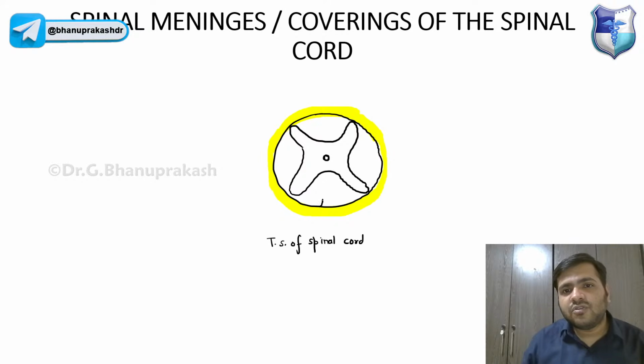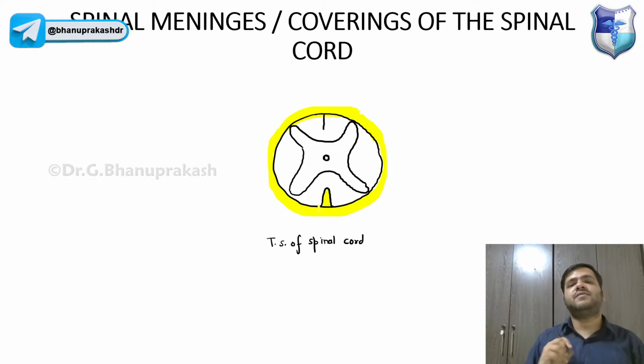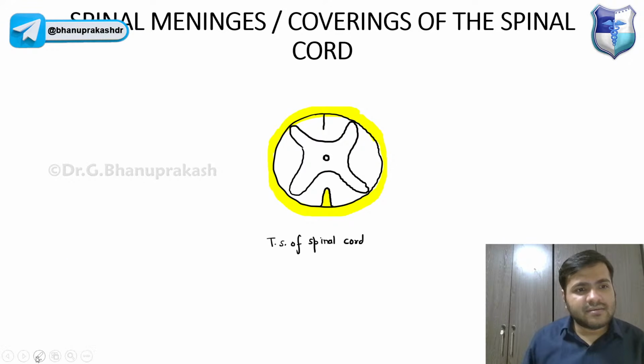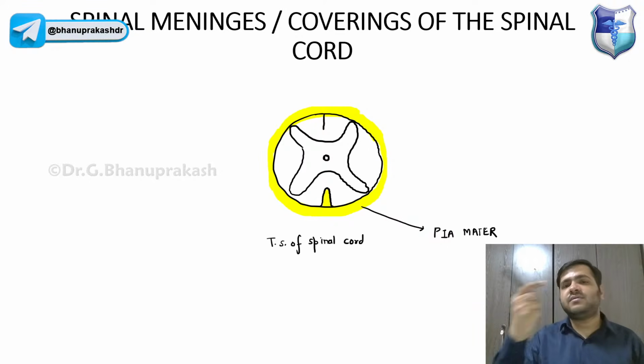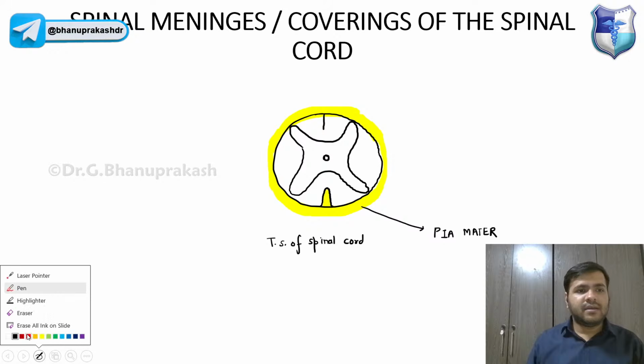Now, guys, I have not shown over here, but yes, there is a median fissure also. Anteriorly we have a fissure also, and that pia mater is also going inside this fissure. Okay, we'll come on to that part also. But remember, guys, this is exactly what we call the pia mater, right? We have this pia mater from inside to outside. So the spinal cord is basically covered with this pia mater, right?